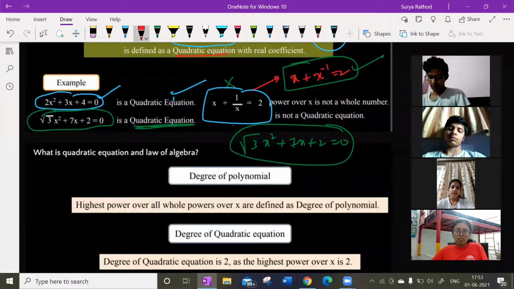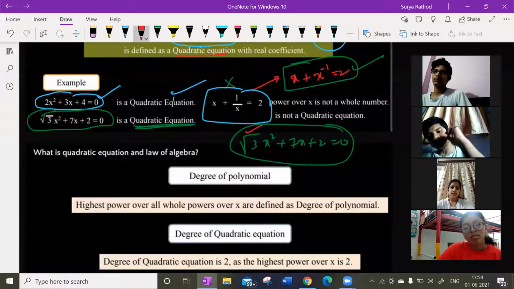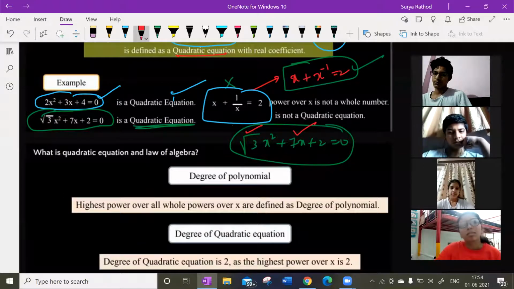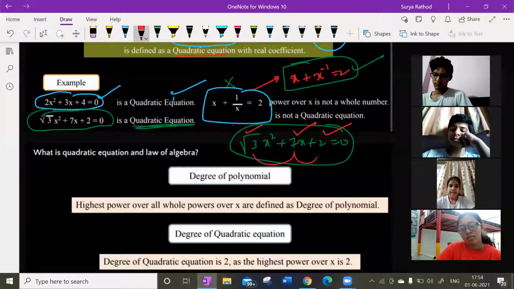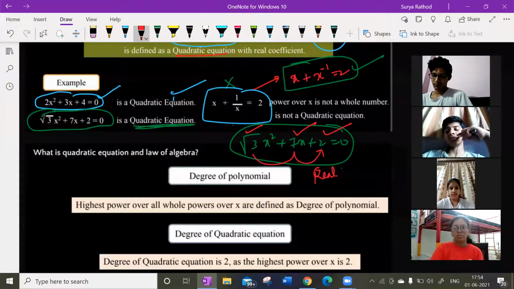Why? Look at this here. Root is there only in the constant. Here, the coefficient of x square is a real number. The coefficient of x is also a real number. The constant is also a real number. So look at this here. All these are what? Constants. All these are constants which belong to real numbers.